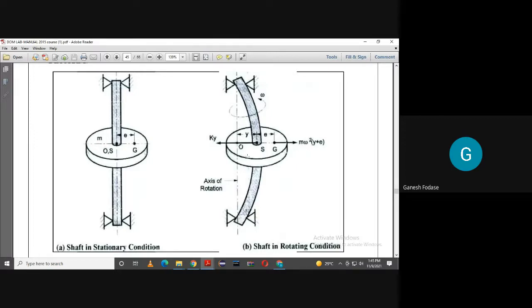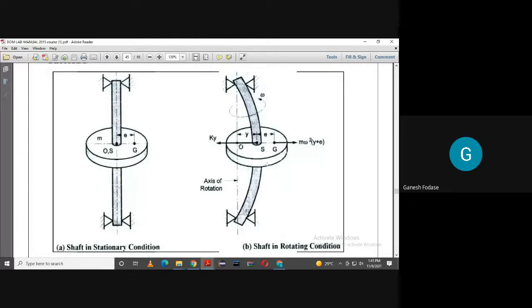But at equilibrium, some resisting force will be there, due to the stiffness of this system. K is stiffness, while Y is the distance between O and S. Now, what is O, what is S, what is G? I already told you. Now, when the shaft starts rotating, we know the concept of resonance. So critical speed is basically the speed at which resonance occurs.